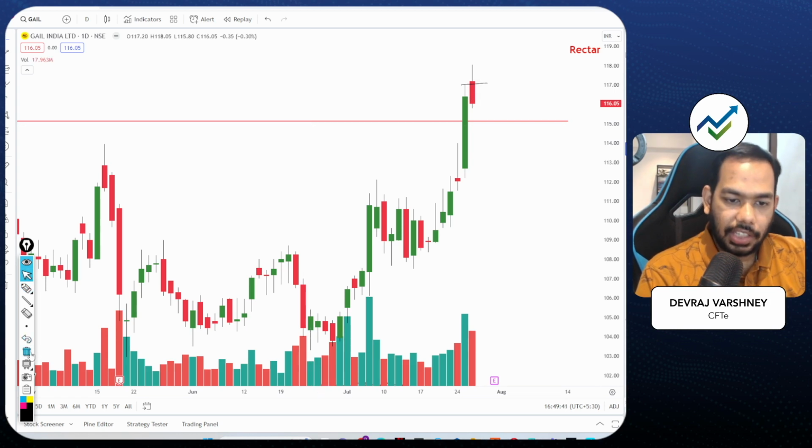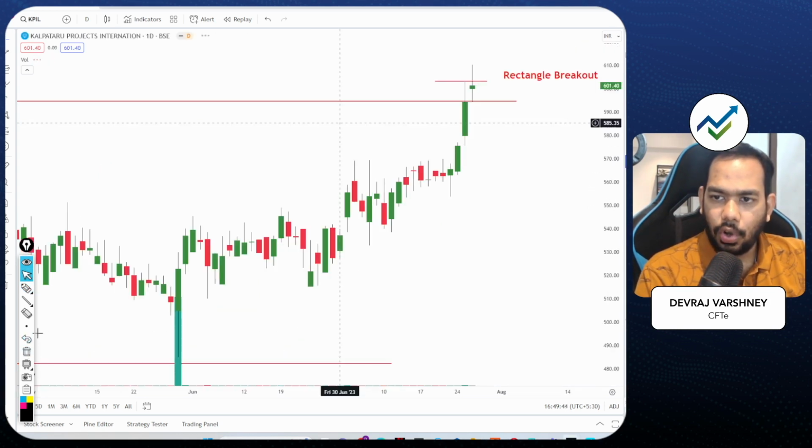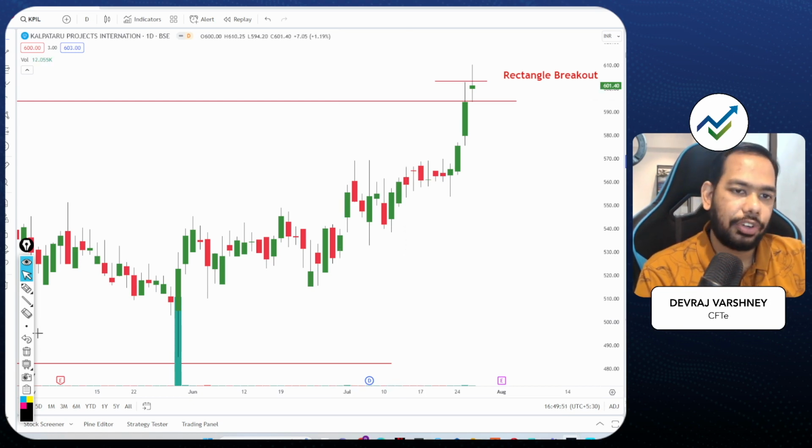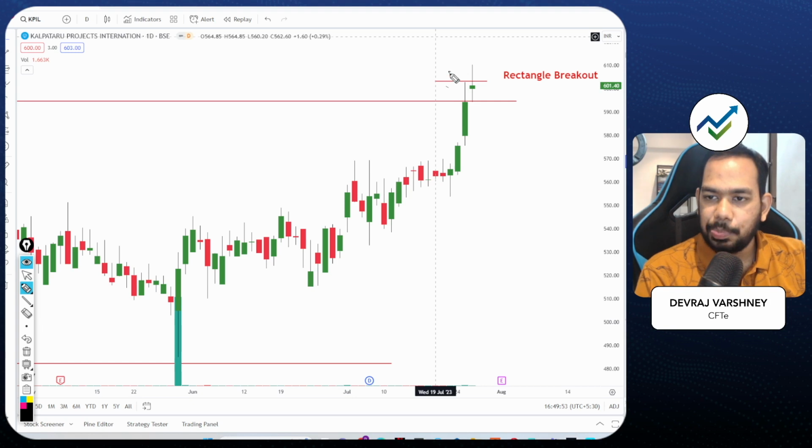If I look at other counters as well, why I'm saying pause, because all of the counters which we have discussed have shown a similar kind of reaction in today's market. I think people are waiting for the Fed announcement. Here is a spinning top candle. Again a little bit of confusion, but this was a trigger level near that area. This closed. So I think there is confusion right now because they want a clear trigger.